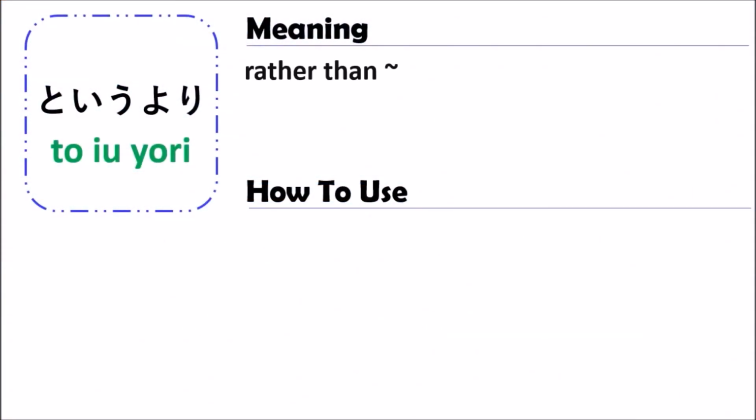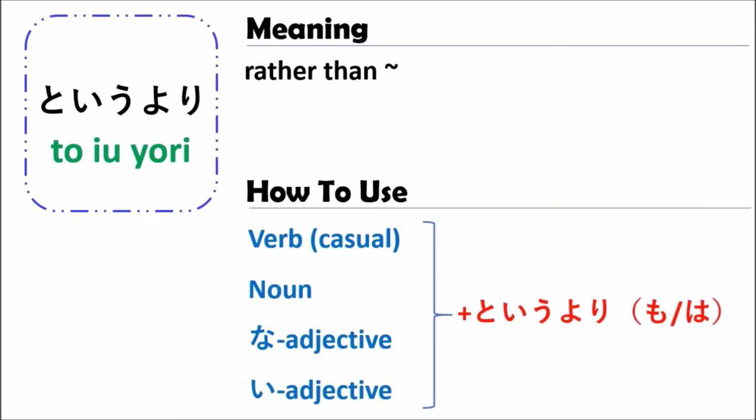TOIUYORI means "rather than something." In Japanese, when you use the grammar of TOIUYORI, you can use it with a verb, noun, i-adjective, and na-adjective. When you use it with a verb, you should change the verb to the casual form. The noun, i-adjective, and na-adjective don't need to change. Nothing can be changed. You just follow it with TOIUYORI.